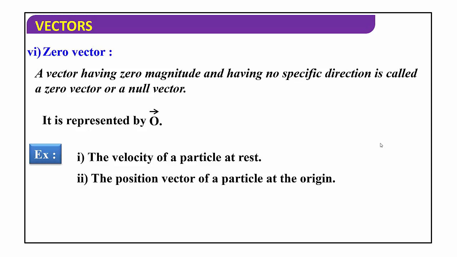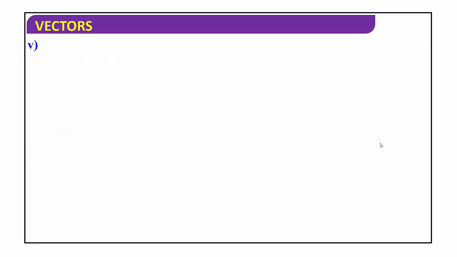So its position is 0, 0. Right? Or it is simply zero vector. So zero vector is having zero magnitude and no specific direction. Then we can call it as zero vector or null vector.